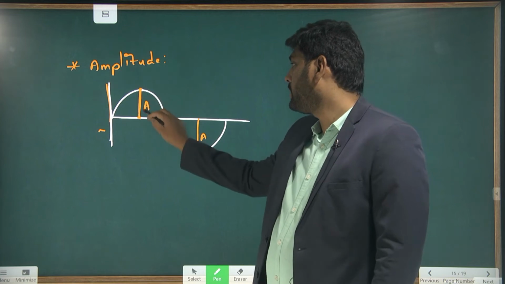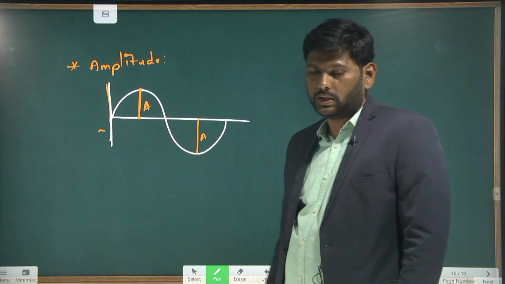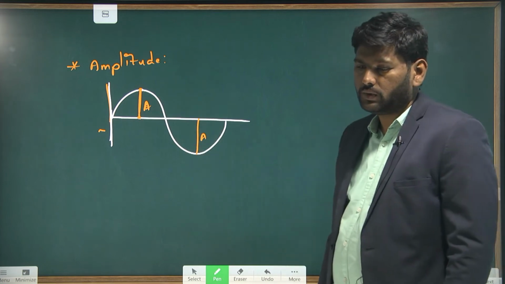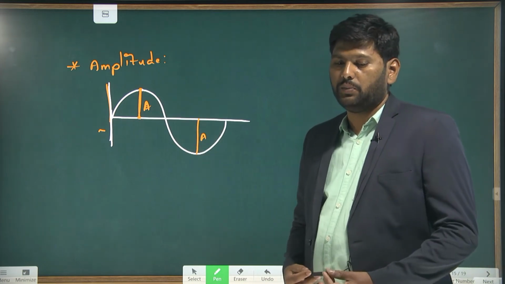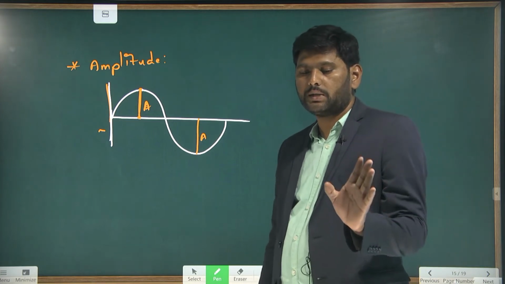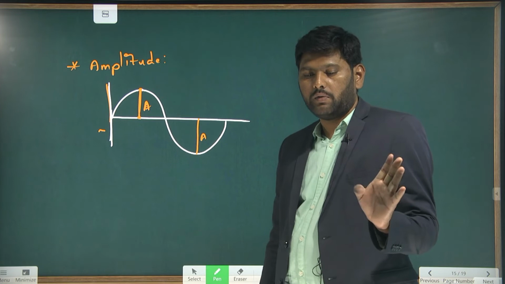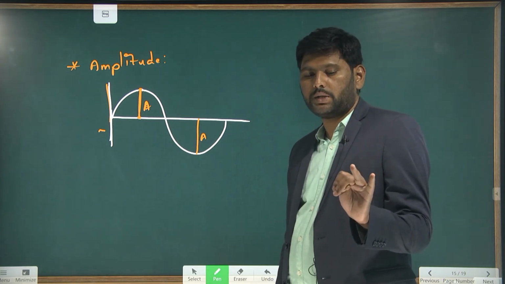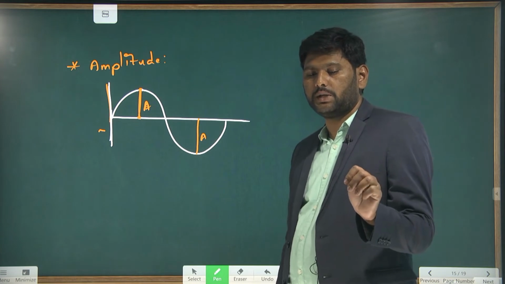This is the negative side, and that is the positive side. So these are the terms: first wavelength, then time period, wave velocity, frequency, and amplitude.